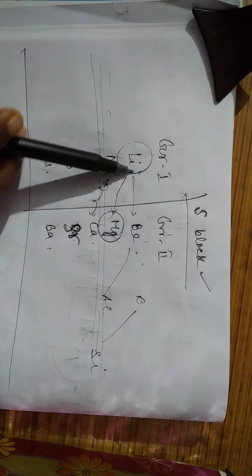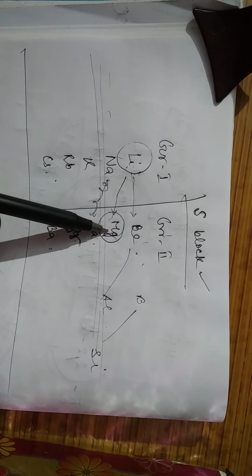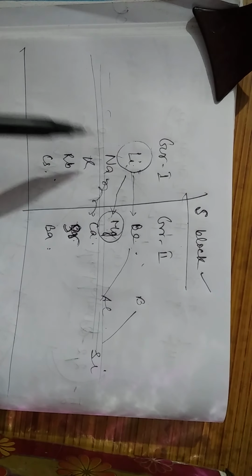Therefore similarity can be shown in the diagonal elements. This is called diagonal relationship.